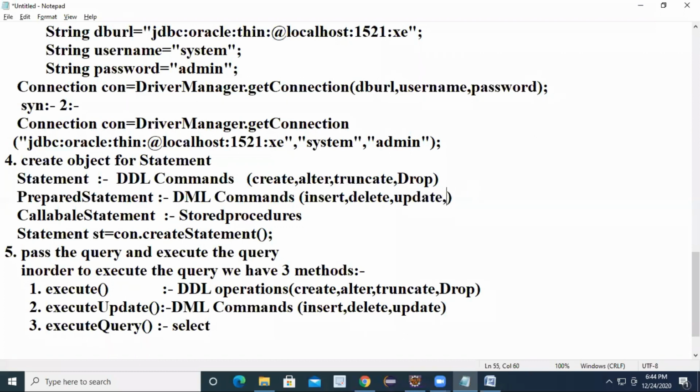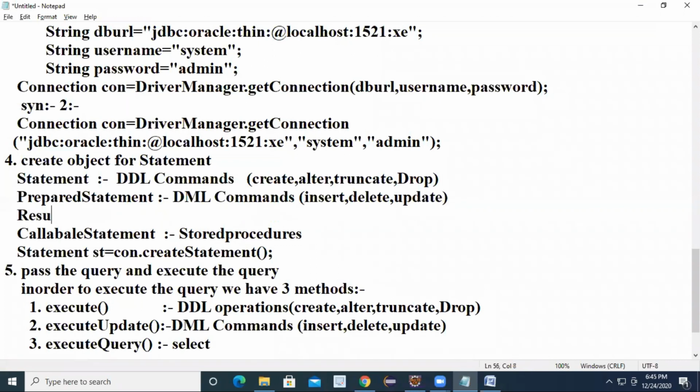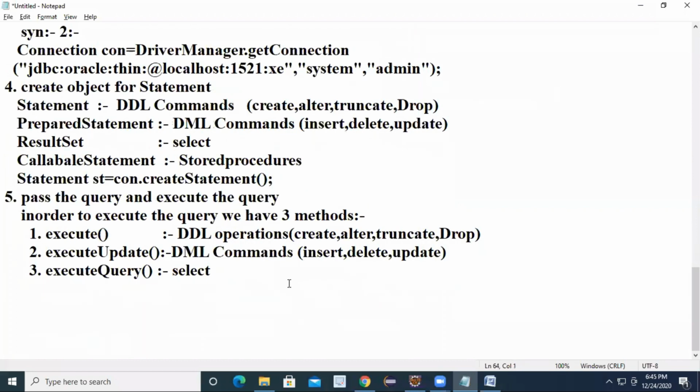There is one more: ResultSet, which is used for select queries. If you read all of this, you will feel comfortable. Step number 5, execute the query. Step number 6, close the connection. How do we close the connection? By using con dot close. These are the steps you need to follow.